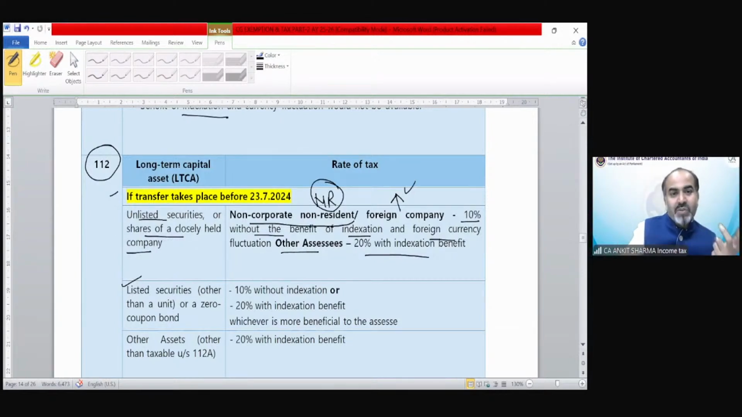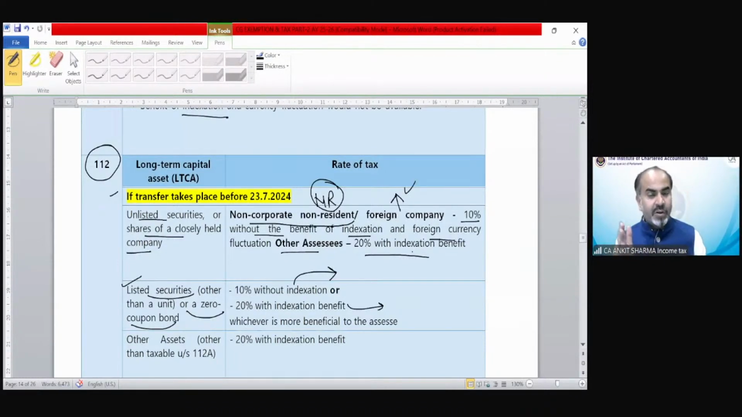Okay. So that was for unlisted securities or shares of a closely held company. Now listed securities or zero coupon bonds. If you have transferred before 23rd of July, then you have to calculate the gain twice: 10% tax without the indexation concept and 20% tax with indexation effect. The same as in case of land and building, as we are seeing on or after 23rd of July. There was also a provision like this before 23rd of July. In case of listed securities or a zero coupon bond, you have to calculate tax twice. Once without indexation, and the tax rate would be 10%.